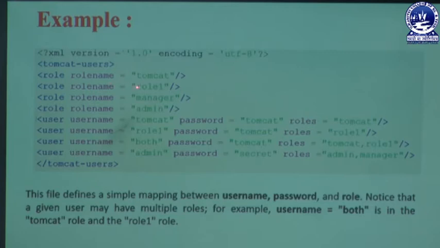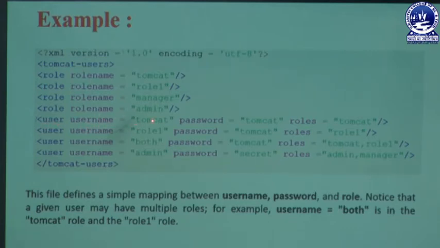In that Tomcat we have another role known as role1. In that role1 we are using some specific parameter, and that parameter will also include another role name like manager, as well as another role name like admin. That means whenever a user wants to enter that platform, it must be opened using these four names: Tomcat, role1, manager, admin.